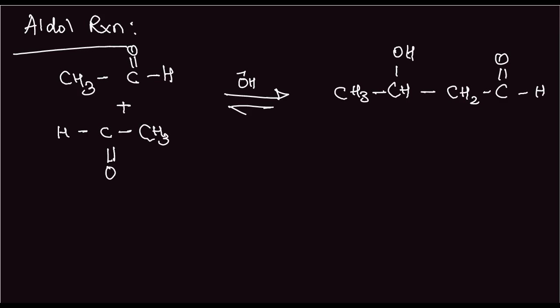The short trick for this reaction is basically combining these two.